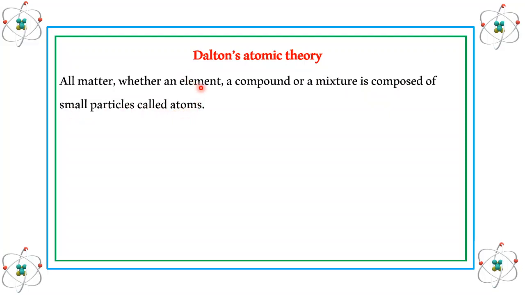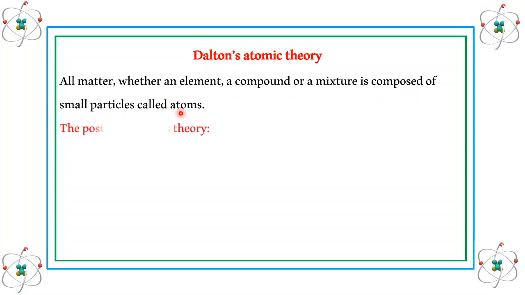So what does this mean? If I say carbon, carbon is one of the elements in the periodic table. From carbon, there can be a compound, that is carbon dioxide, or there can be other compounds of carbon such as methane. So if I say that I am having a mixture of carbon dioxide and methane gas, each of these is composed of an element, carbon. So this element, carbon, is composed of small particles called atoms.